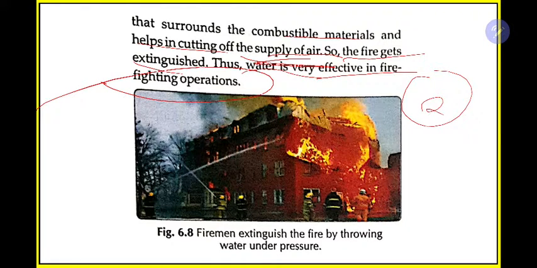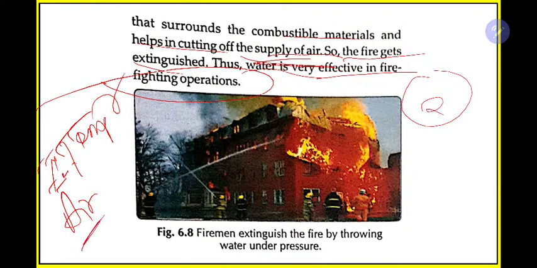So we know now water works in two ways. First, the temperature will decrease below the ignition temperature, and next, it will block the supply of air. So in these two ways it will deal with the fire. I know today's topic is a bit difficult, but it's interesting. Try it at home, read this. If you face any problem, you can ask me. There are some more techniques, such as fire extinguishers or sand, or different other techniques. We shall discuss all in the next class. Okay, so this is for today.